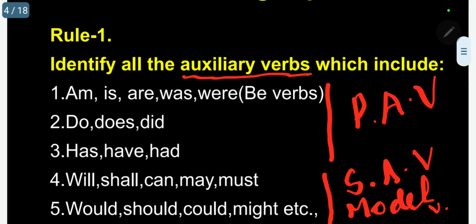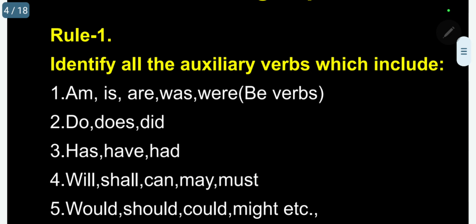Kindly follow. What is the important difference between these 2? A primary auxiliary verb can act as a main verb as well as a helping verb. Whereas a secondary auxiliary verb or modal verb will not act as a main verb at all. It will act only as an auxiliary verb. Please follow, this is the most important information. I'll give a simple example.